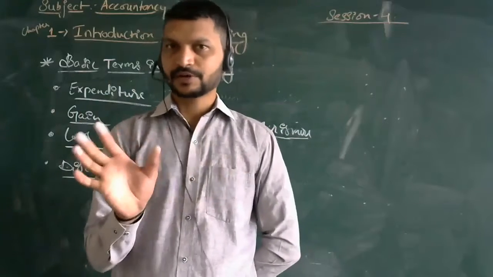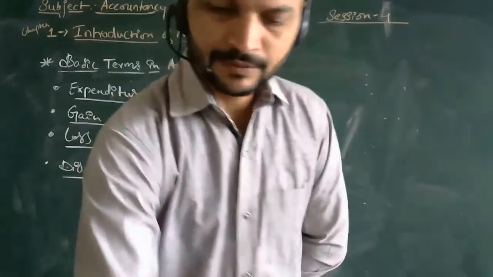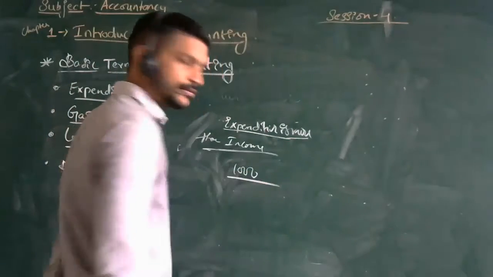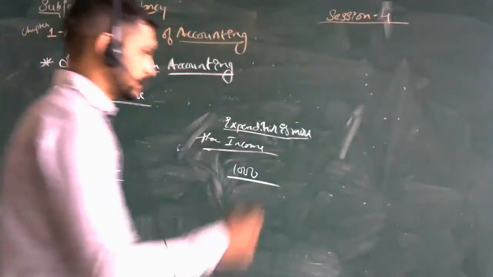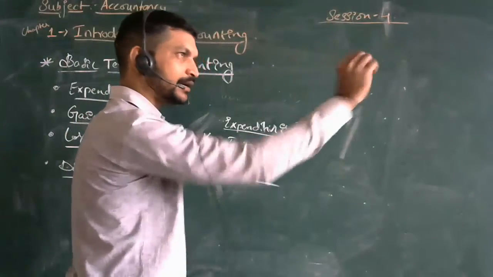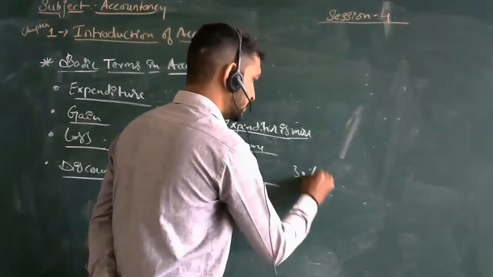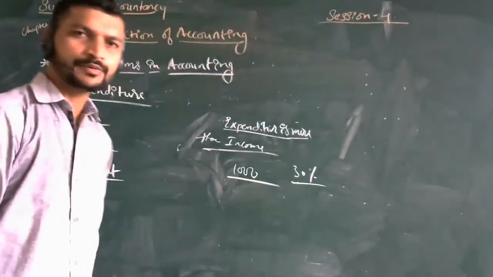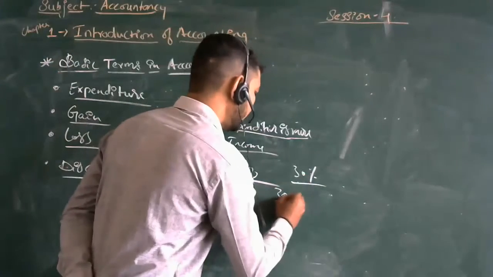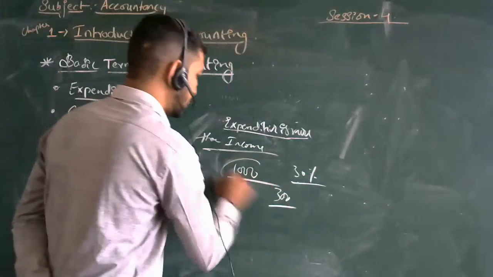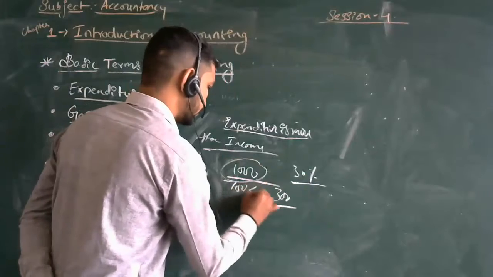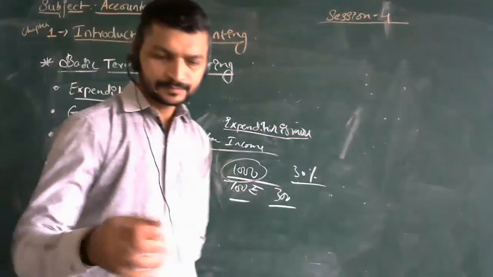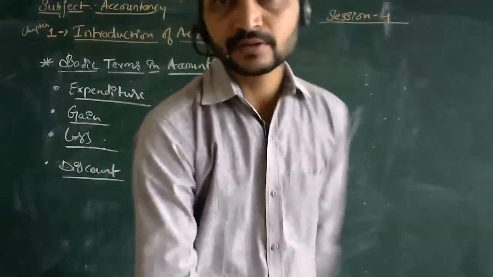Even if you take an example, a 1,000 rupee dress, they will be hanging a board here, 30% discount. For 30% discount, 300 they have reduced, means you are going to get this at 700 rupees. That's it. This is a discount.